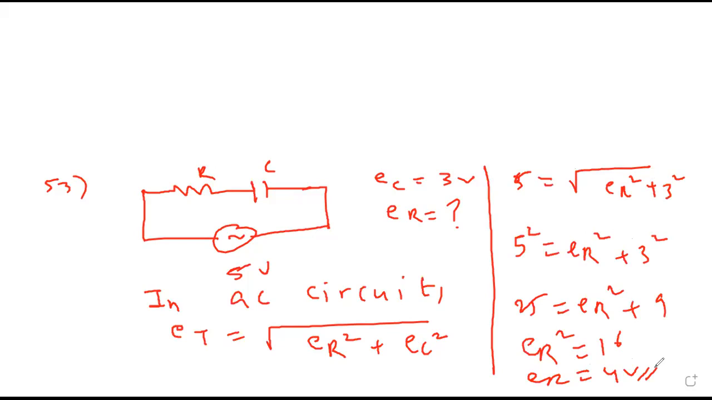So let it stick in your mind that always you have to follow Pythagoras theorem. So total is given 5, one is 3, other triplet is 4. Without calculation, you can manage. Suppose total is 10 and EC is 8. What will be ER then? 6. Total is 10, EC is 8. What will be ER? 6. Okay.